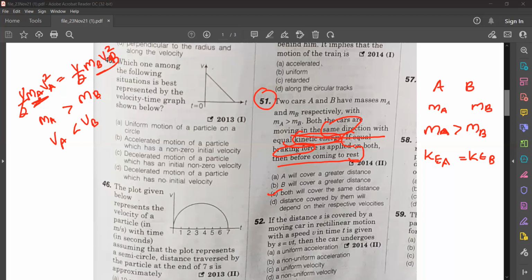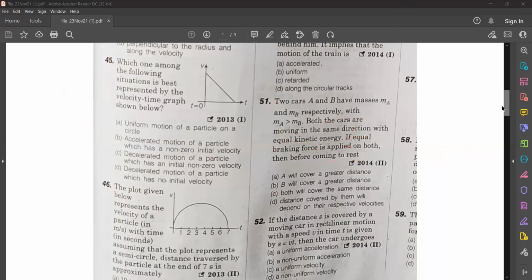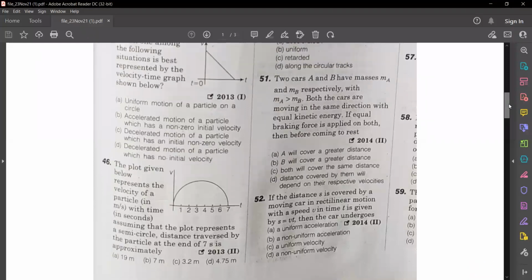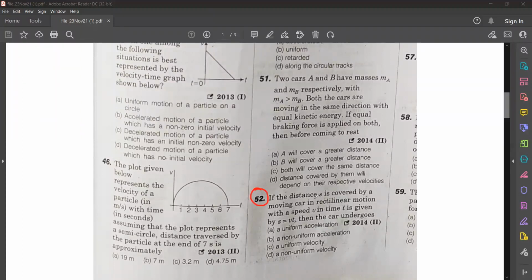Okay, so let's move to the next question. Question number 52. If the distance S covered by a moving car in rectilinear motion with a velocity v in time t is given by S is equal to Vt, then the car undergoes: a uniform acceleration, a non-uniform acceleration, a uniform velocity, or a non-uniform velocity. Okay, all of you try. Comment the answers.